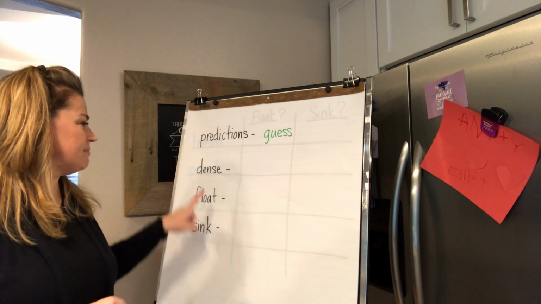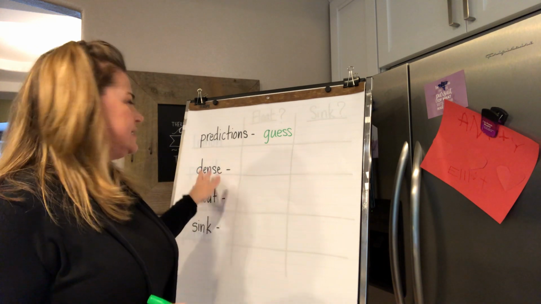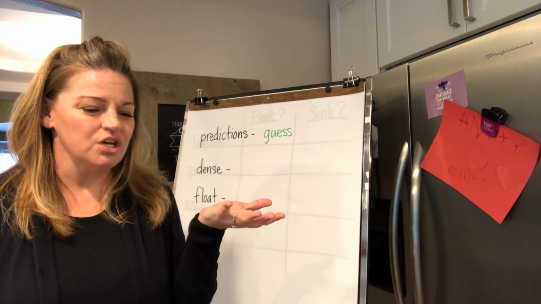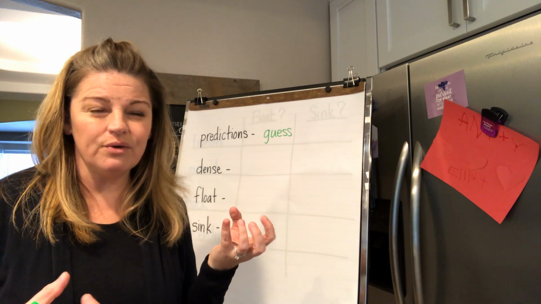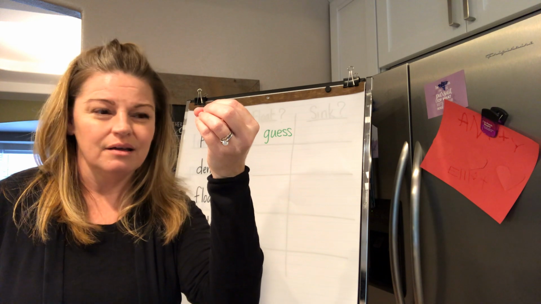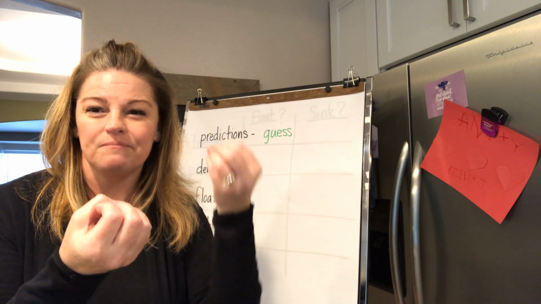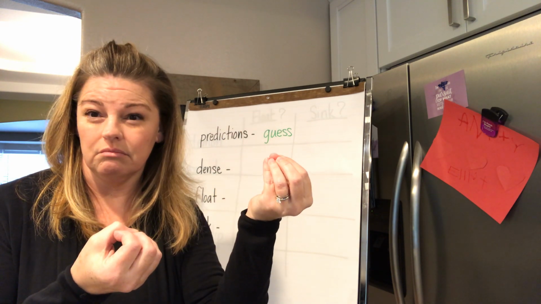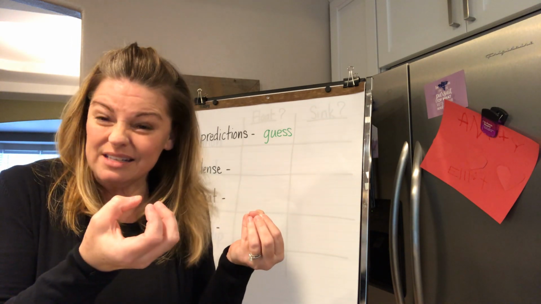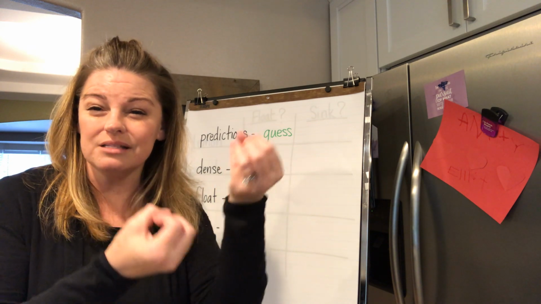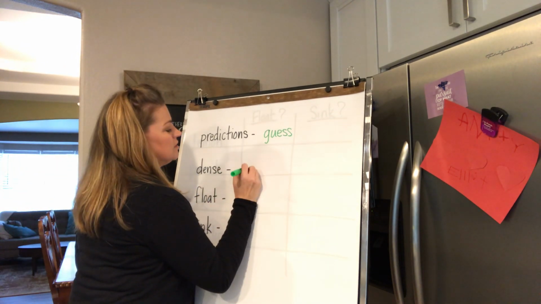The next word I want us to learn about is dense. I don't know if we've ever talked about that word before. This is something about how heavy or how light an object could be. If we were thinking about a rock and the same size marshmallow, which one do we think is heavier or denser? Probably the rock, right? The marshmallow is really soft and fluffy and pretty light. So things can be the same size, but they can be a different weight or density. So that is about its weight.